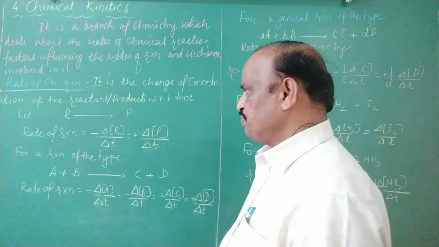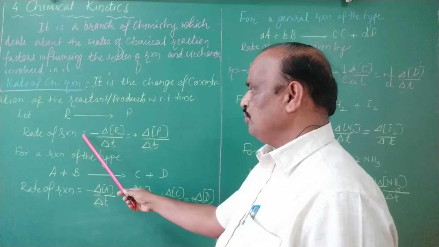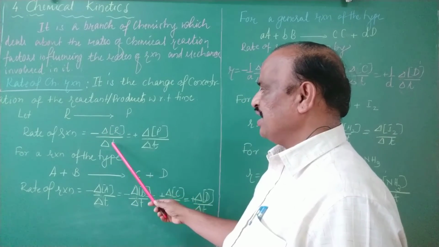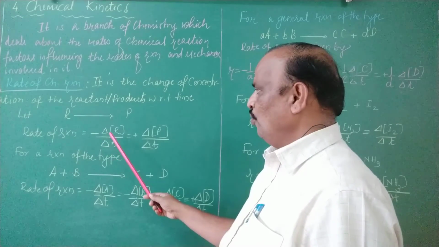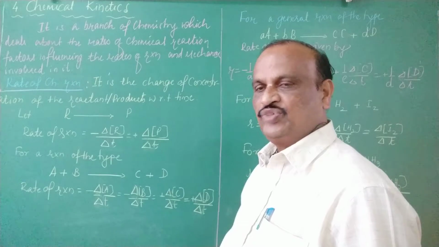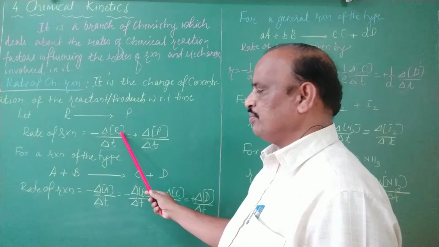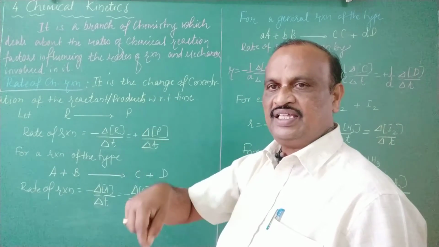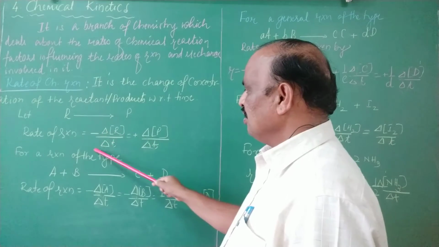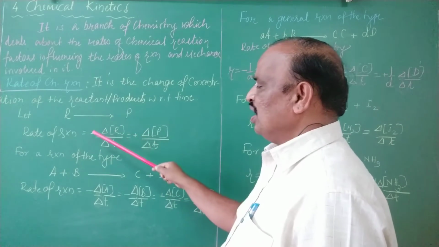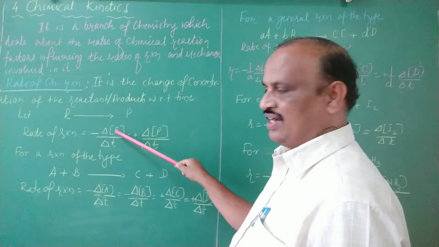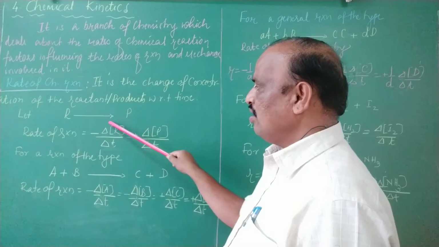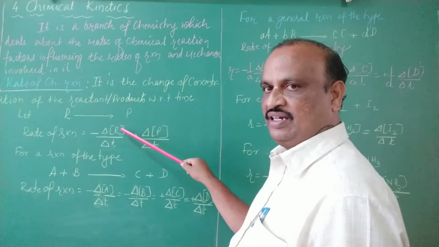In the case of product, the concentration of the product is going to increase. That is mathematically expressed like this. Rate of reaction is equal to minus delta of concentration of the reactant with respect to delta t, where delta is a change. This minus sign indicates that concentration of the reactant is decreasing. Therefore, this whole term indicates the rate of disappearance of the reactant, in other words, rate of decrease of concentration of the reactant.